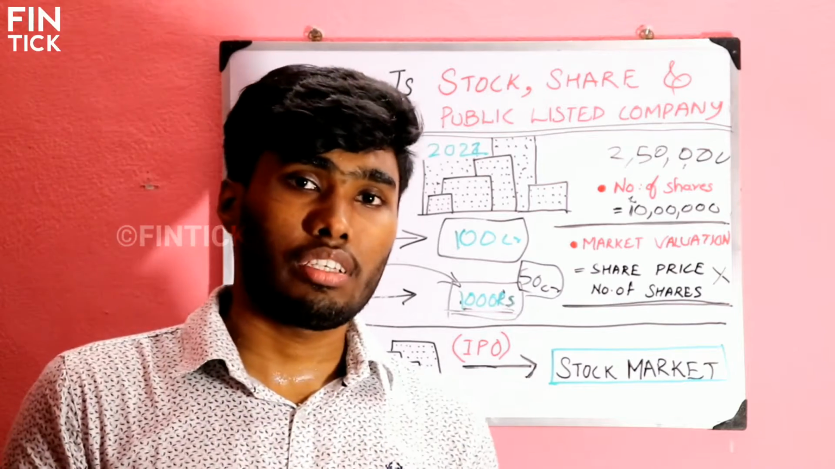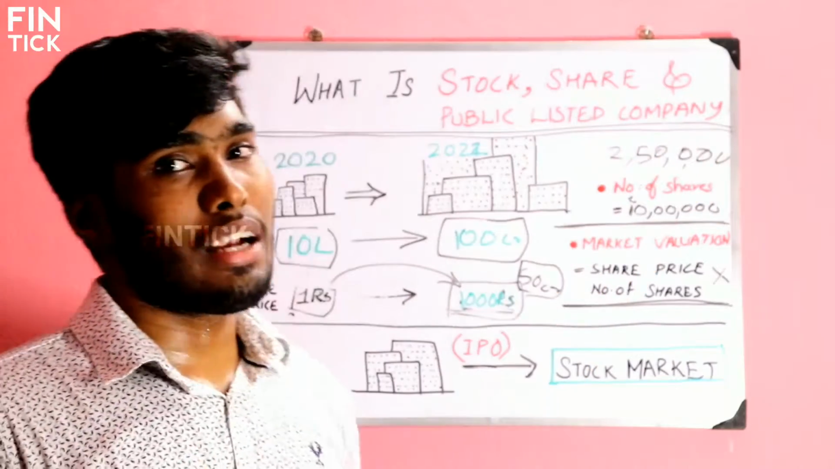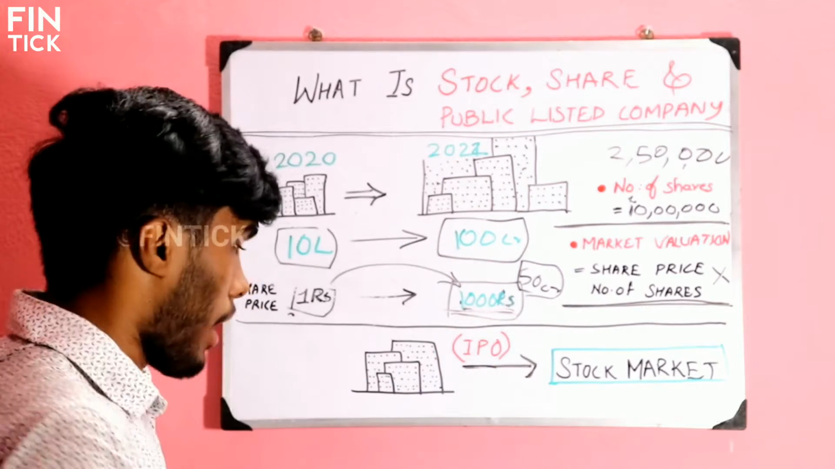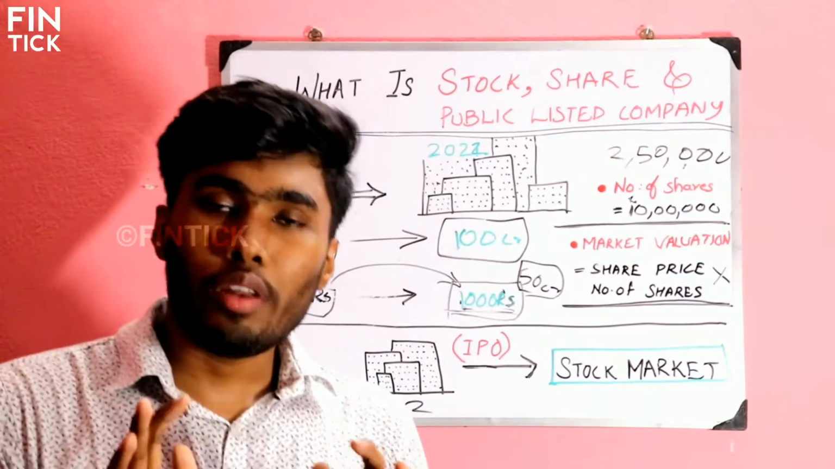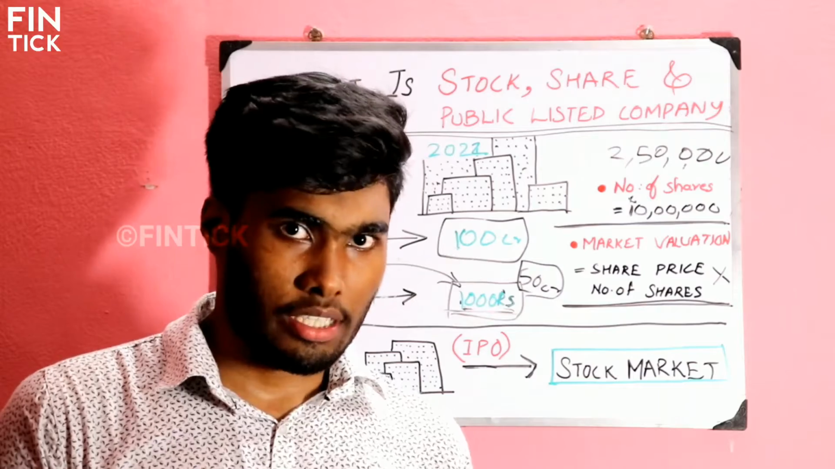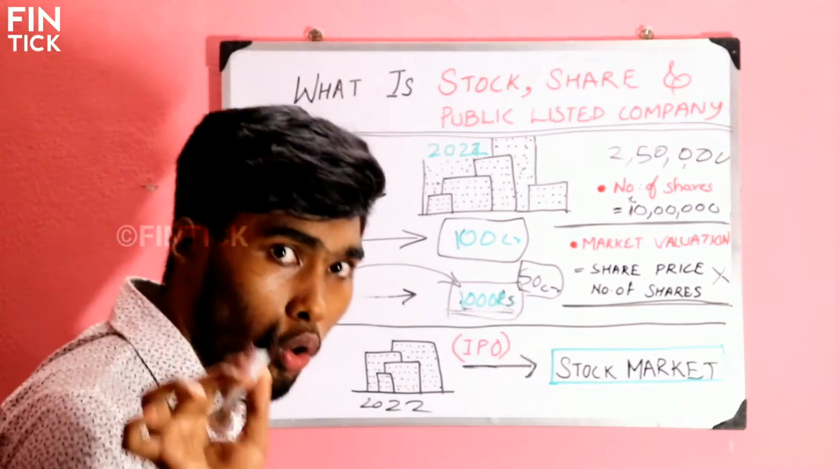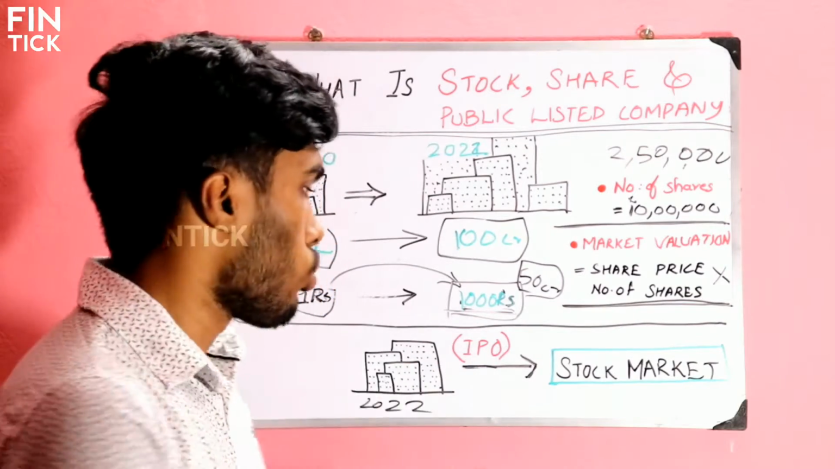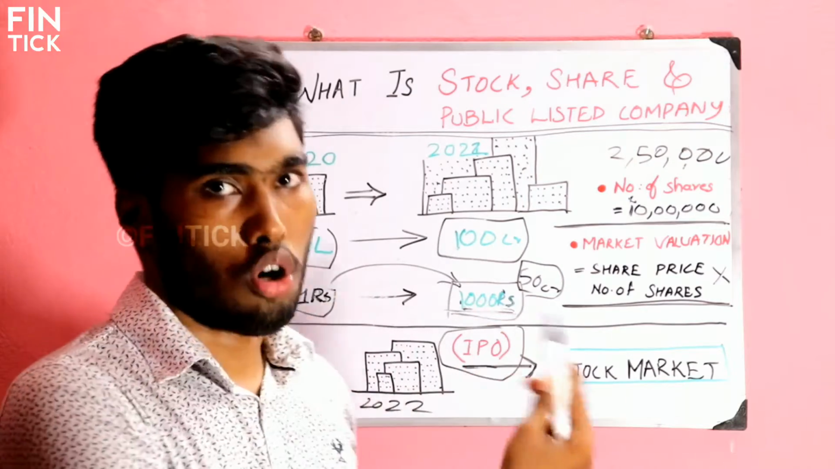So now you are clear with what is a share, and I am going to teach you what is a public listed company. In 2022, you are planning to list your company on the stock market. For listing your company in the stock market, there are some criteria and legal formalities. If you fulfill those, you can list your company in the stock market through the process called IPO, initial public offering.